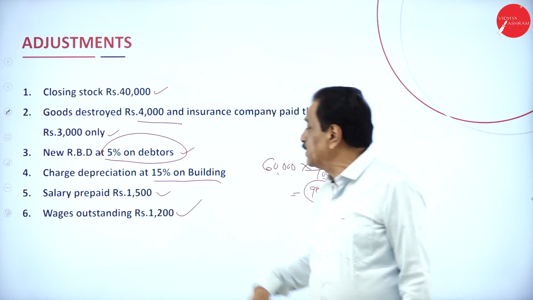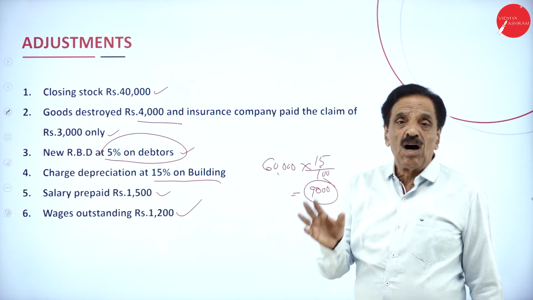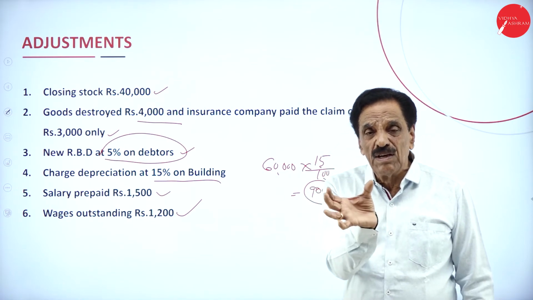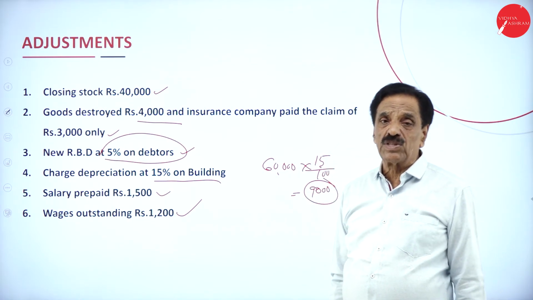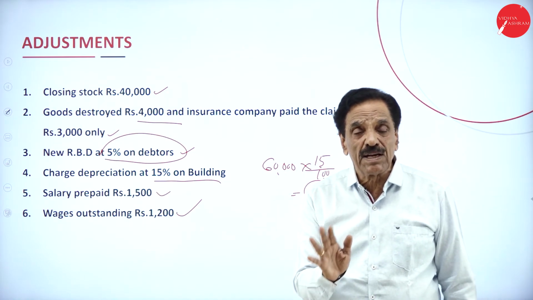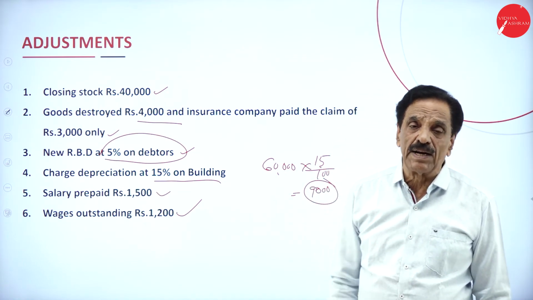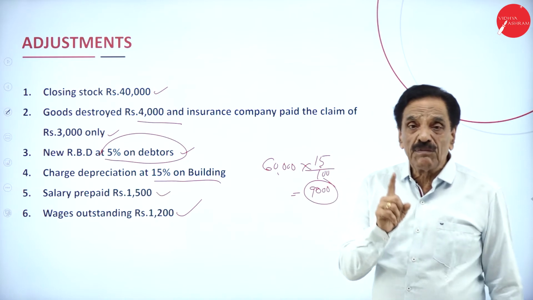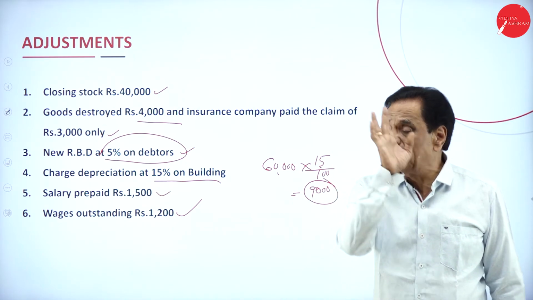Then charge depreciation 15% on building. On building, you have got 60,000. 15% of 60,000 is 9,000. 9,000 will come profit and loss account debit side. While you're doing the balance sheet, out of the building, that 9,000 should be deducted.